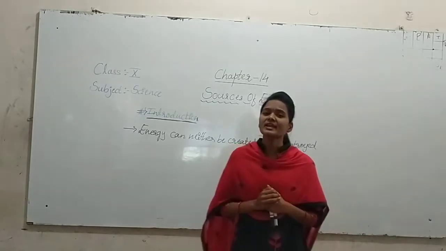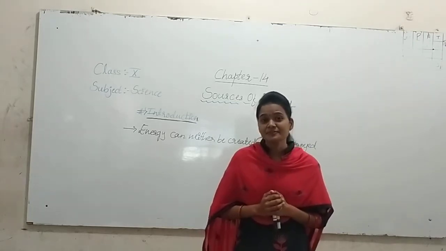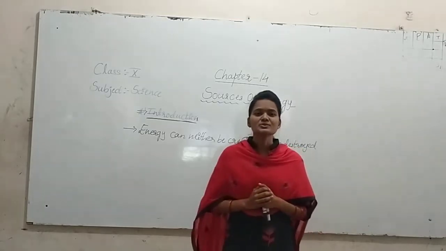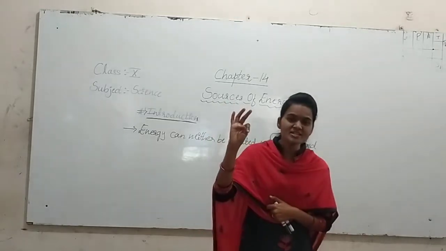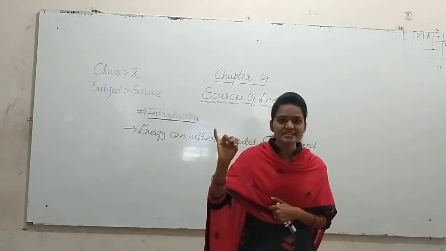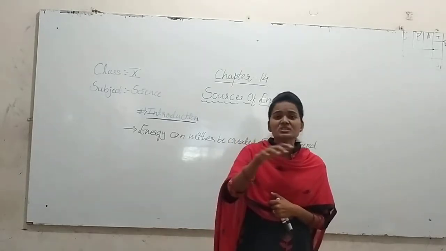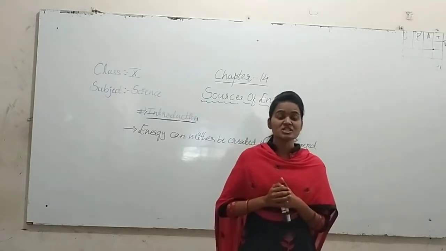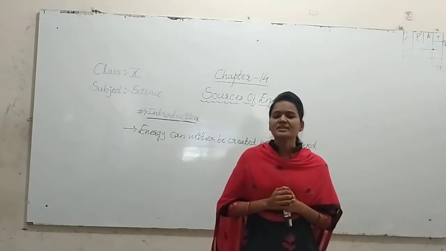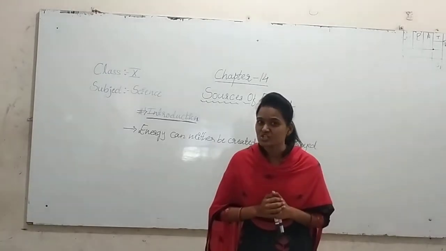You have to know about the energies, then only this chapter is easy. So students, how many types of energies are present? Those are light energy, wind energy, water energy, solar energy, heat energy, then mechanical energy and muscular energy. So these are the different kinds of energies which are present. Then students, we know the definitions for kinetic energy and potential energy.